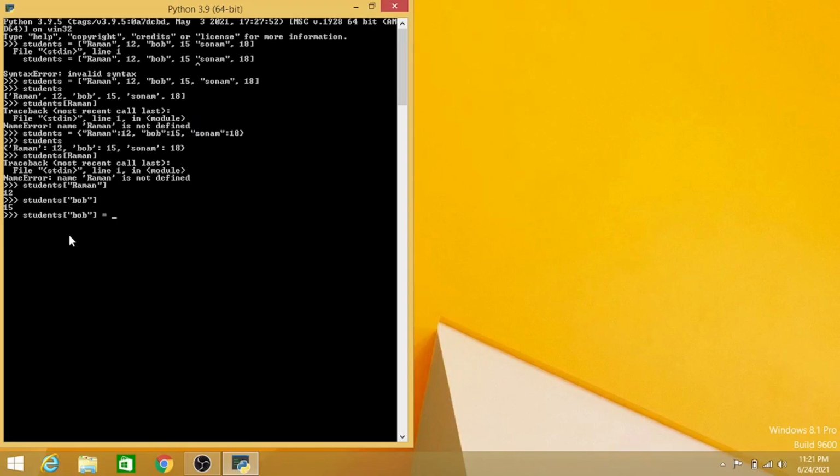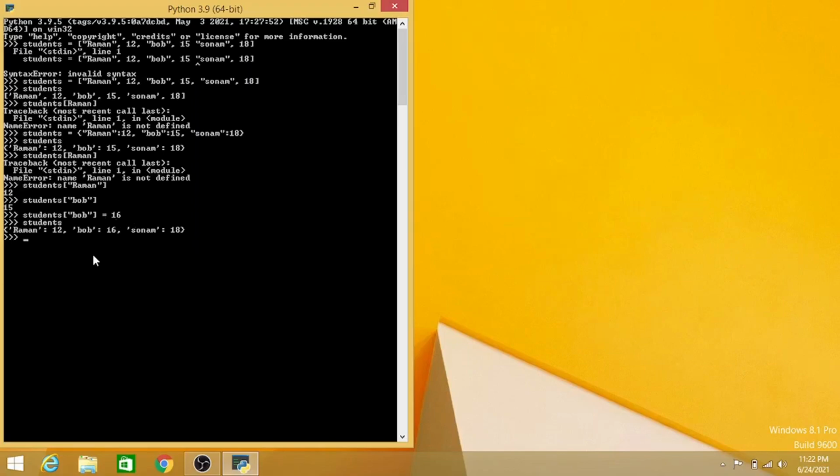Suppose now Bob's age is 16. Now if I type students, I will get Bob's age equals to 16. So this way we can update the value of any item, simply by writing the variable and the name of the item that you want to update and equals to the value you want to change.